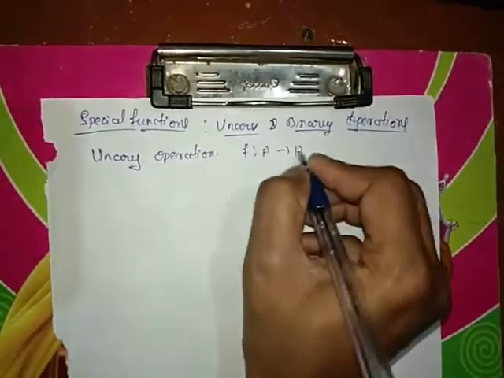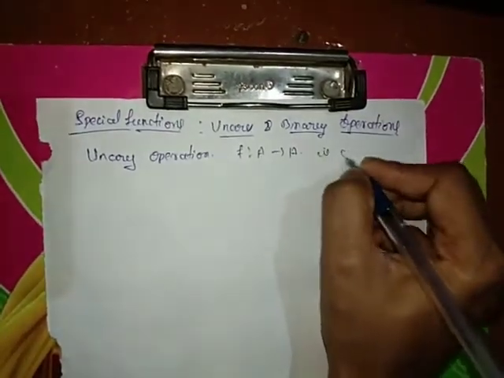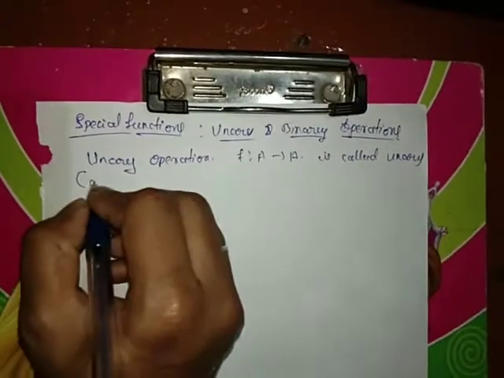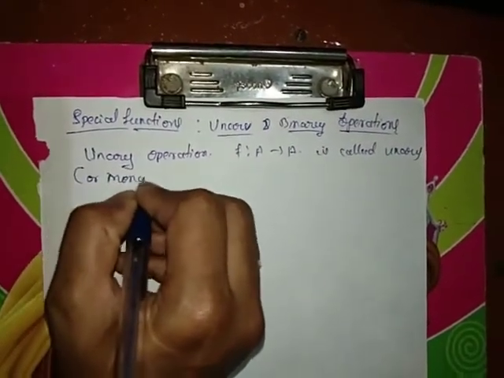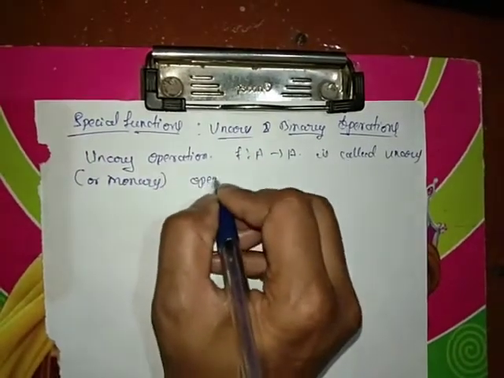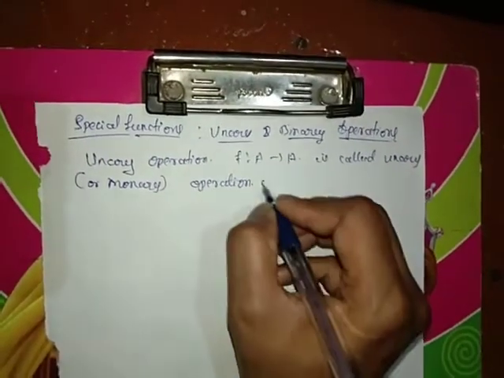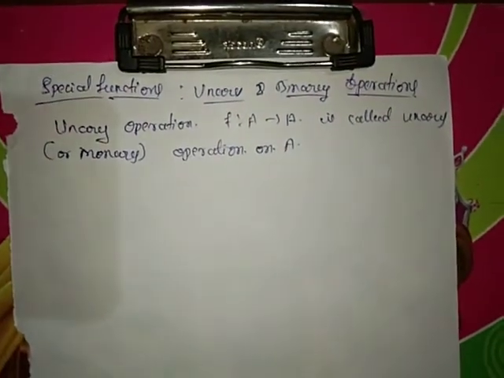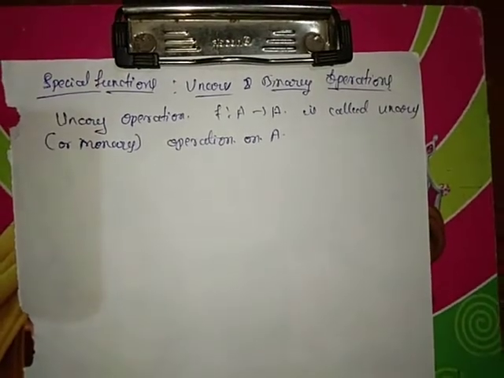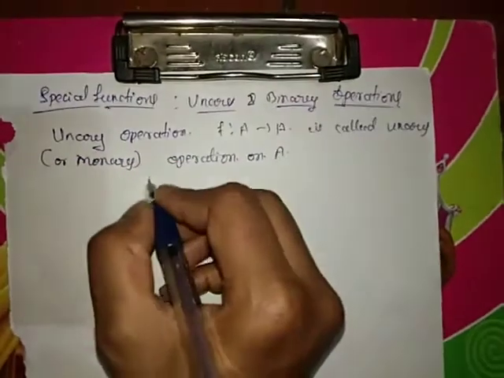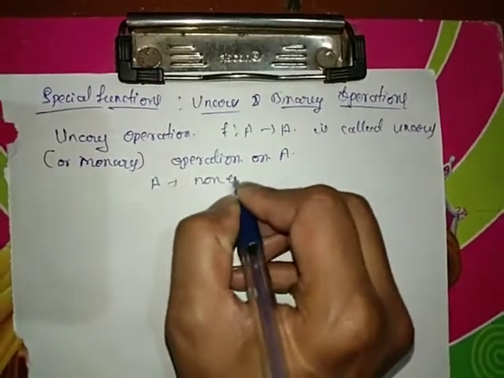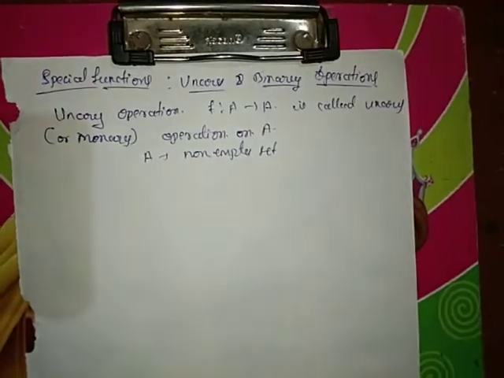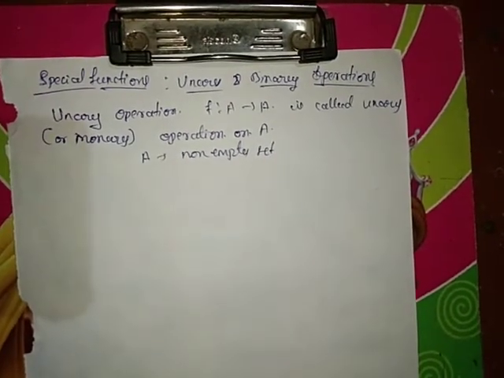A function f from A to A is called a unary or monary operation on set A. Unary operation means a function f from A to A is called a unary operation on A, where A is a non-empty set. Suppose A is a non-empty set, then the function f from A to A is called a unary operation on A.